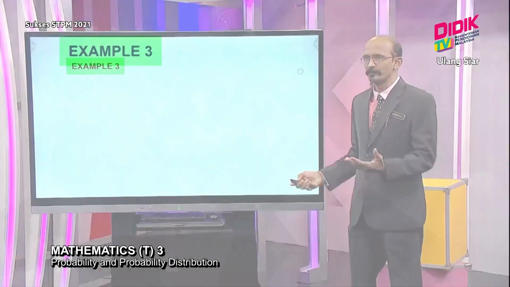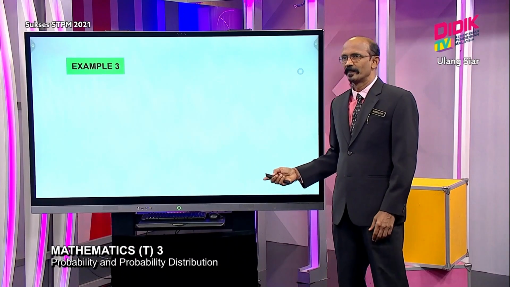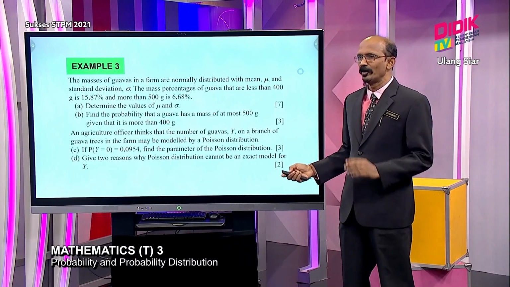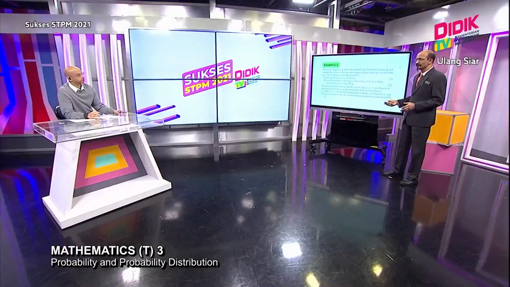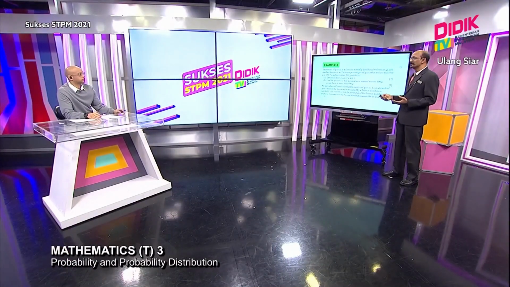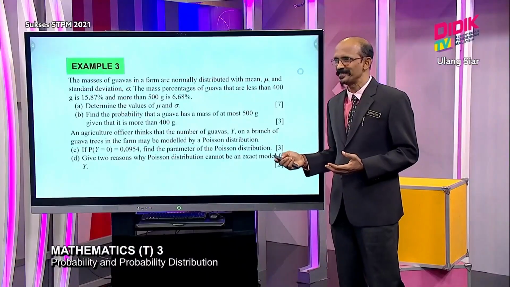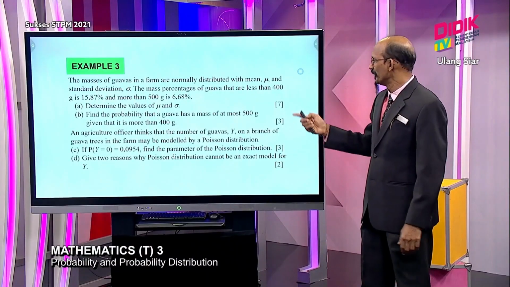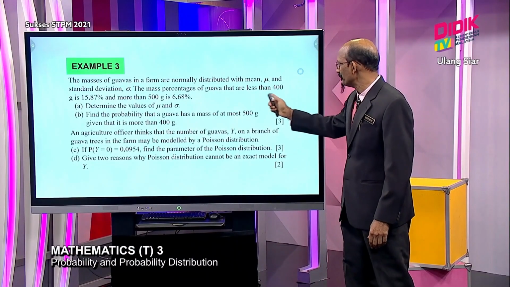We see one example here, Sean. This is one long question which came out in session B. 15 marks. If you can answer this one question, it is considered very good already. 15 marks out of 60. So the mass of guava is given something like that.